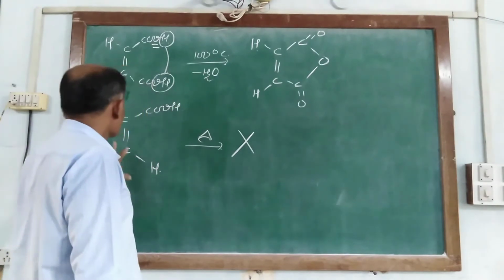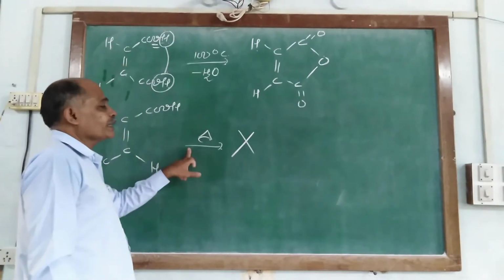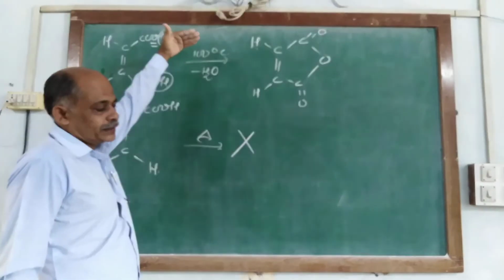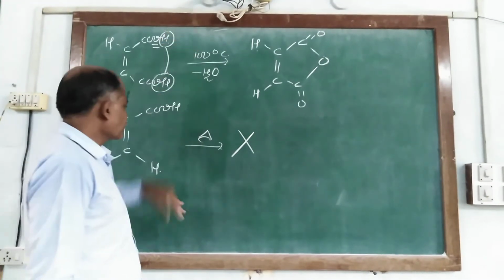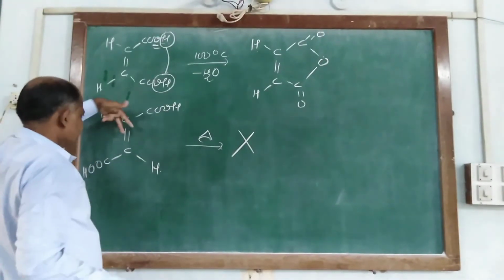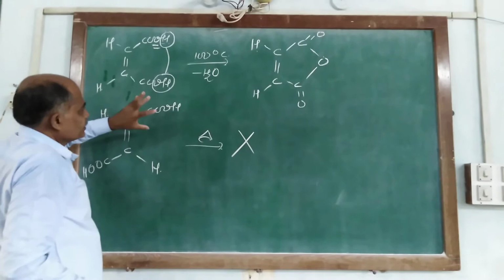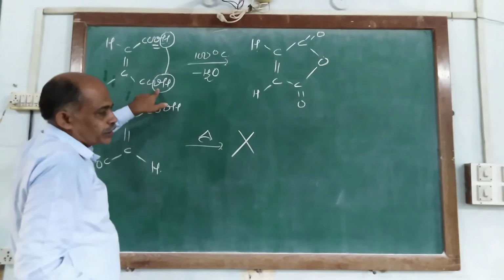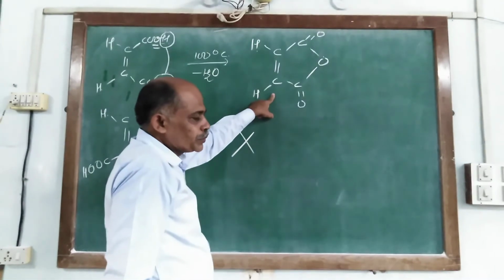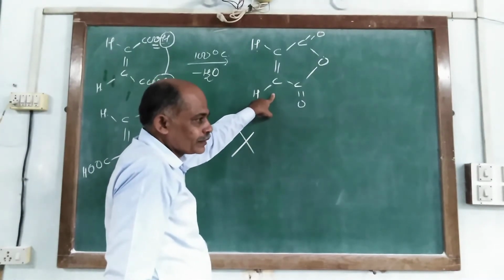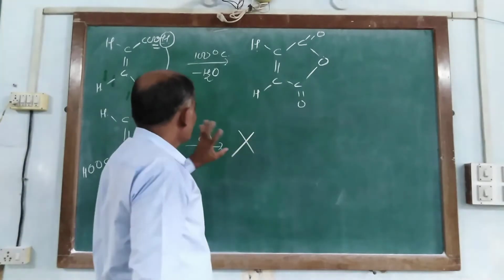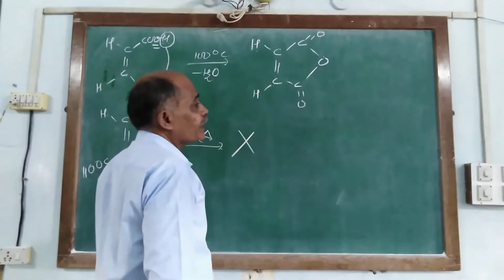But when we heat at a higher temperature, above 100 degrees Celsius, these axes are rotated and it easily loses one water molecule and produces maleic anhydride, but it cannot form fumaric anhydride.